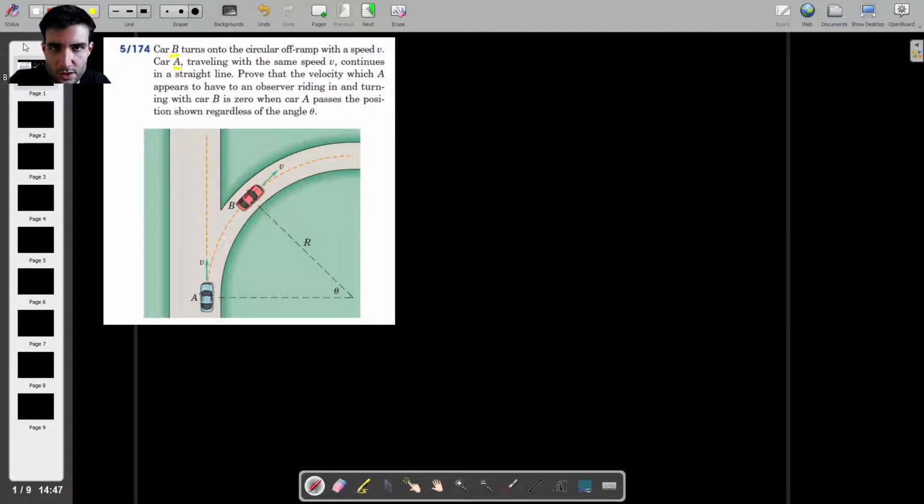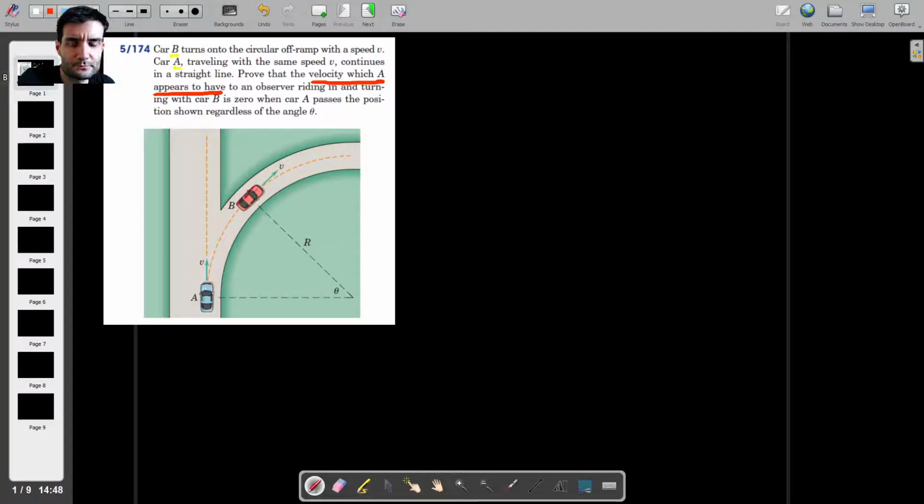And the question is asking us to prove that the velocity which A appears to have, so that's the key here, it appears to have, to an observer riding with car B, is zero when car A passes the position shown, regardless of the angle theta.